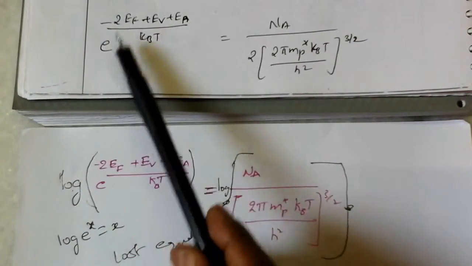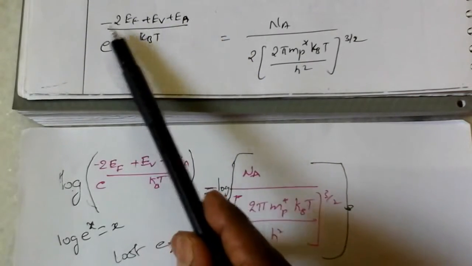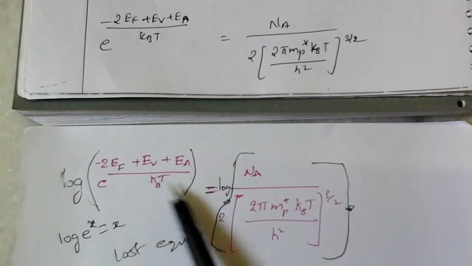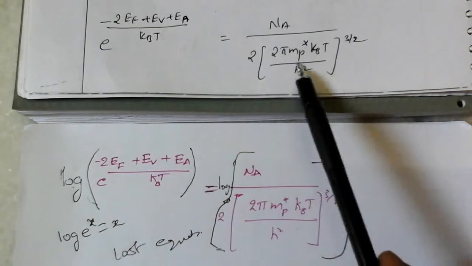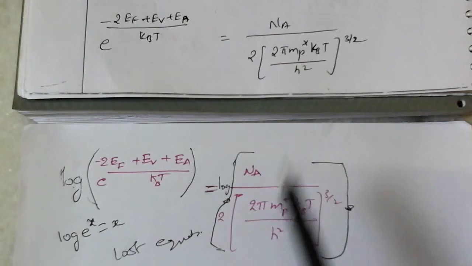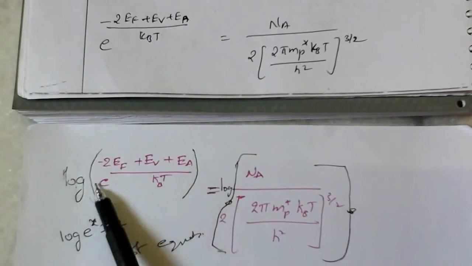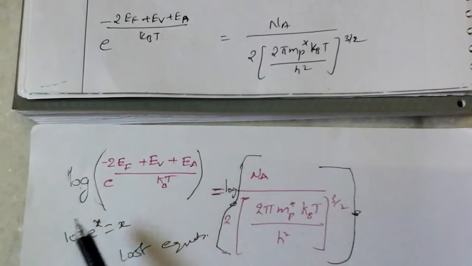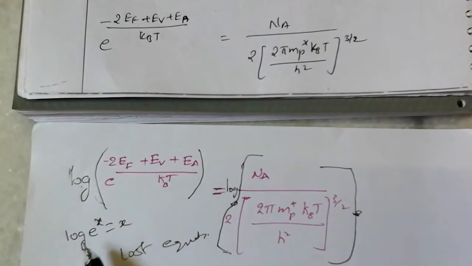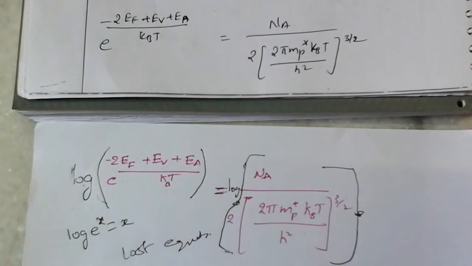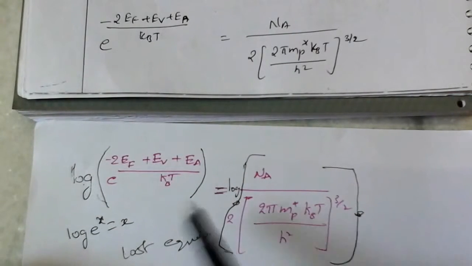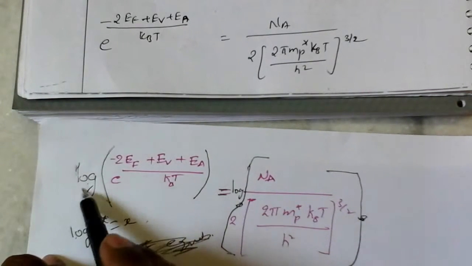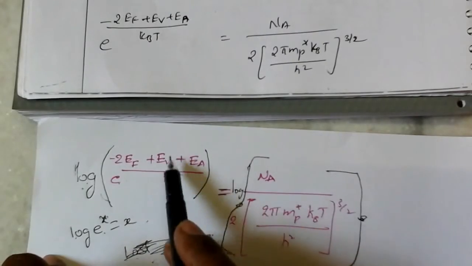This equation is e power (minus 2EF plus EV plus EA by kBT). The same equation you can take as NA by 2 into (2 pi mp star kBT by h square) whole power 3 by 2. Both sides we have taken logarithm. Then according to the formula, log e power x is equal to x, so that is going to become x only.